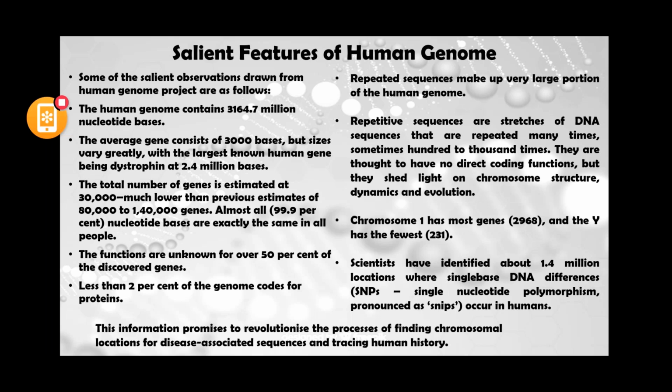We also come to know the differences between one organism and another, and how we are correlated with our ancestors. After assigning the salient features of the human genome, the project tells us about the sequences related to disease, or which are very crucial for our life. So these are the main features of the human genome project.